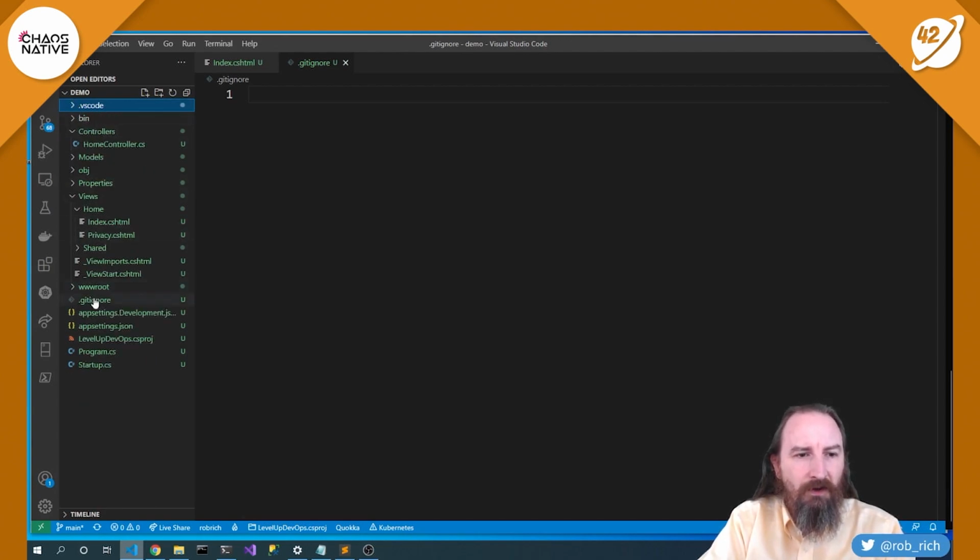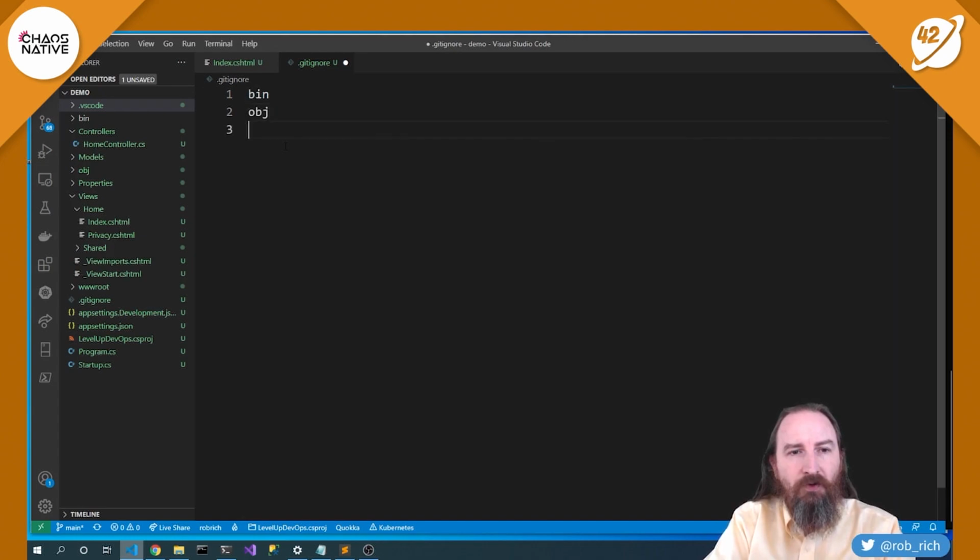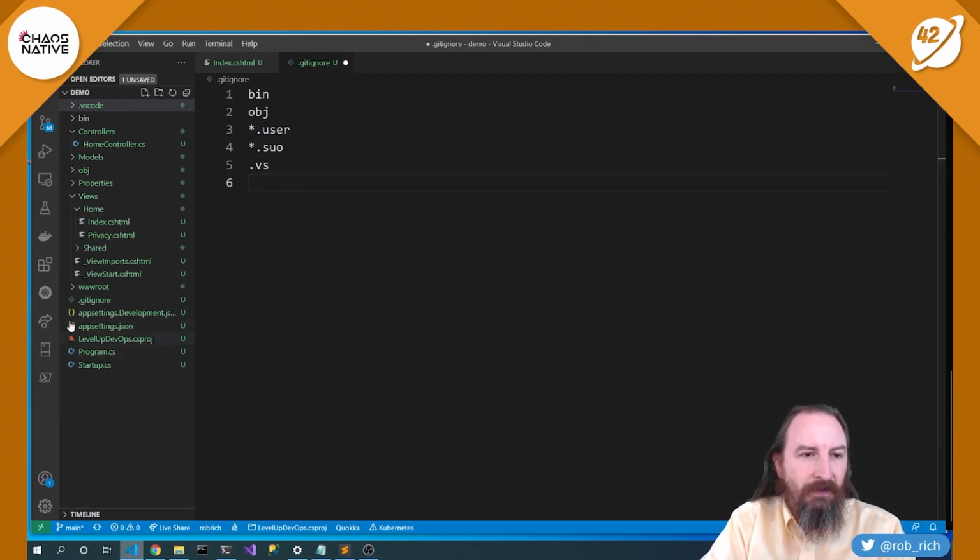Okay, back to our .gitignore file. Now here are all the things that we don't want to commit to our repository. So our bin folder, our obj folder, those built assets. Also user-specific files like *.user, *.suo, the .vs folder if we were using Visual Studio. And that's a pretty good spot for removing content from Git. We could also include *.log or *.tmp, any other files that we wanted to exclude. But for now, this list is pretty good.